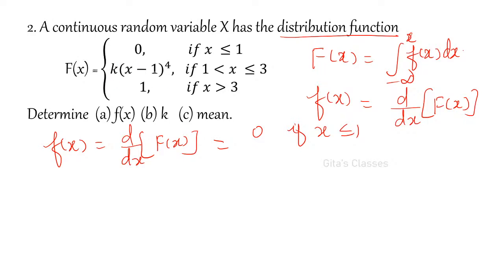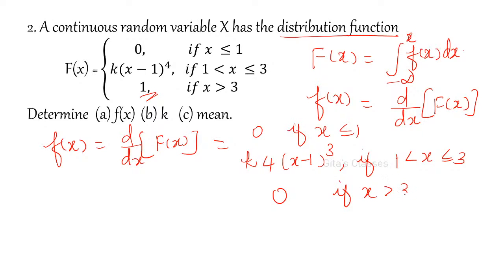Now differentiate this one: k as it is, and 4 into (x minus 1) the whole cube, if 1 less than x less than or equal to 3. For a constant, when you differentiate, you will get 0, so 0 if x is greater than 3.